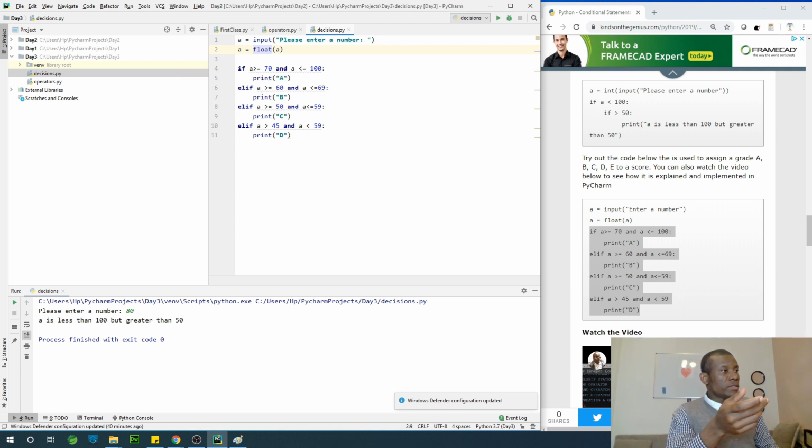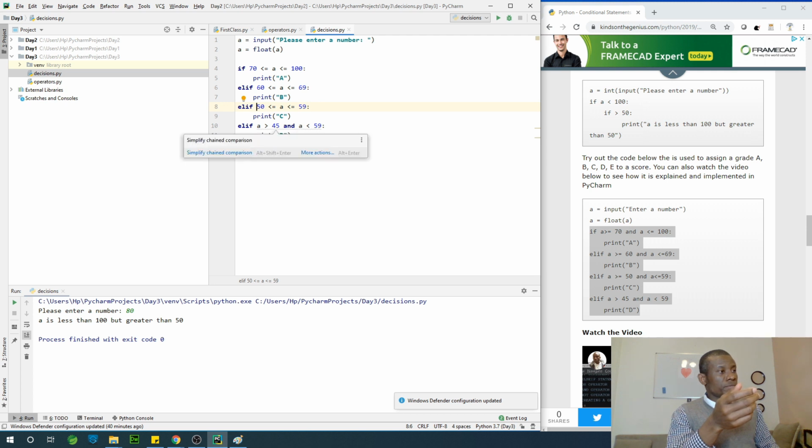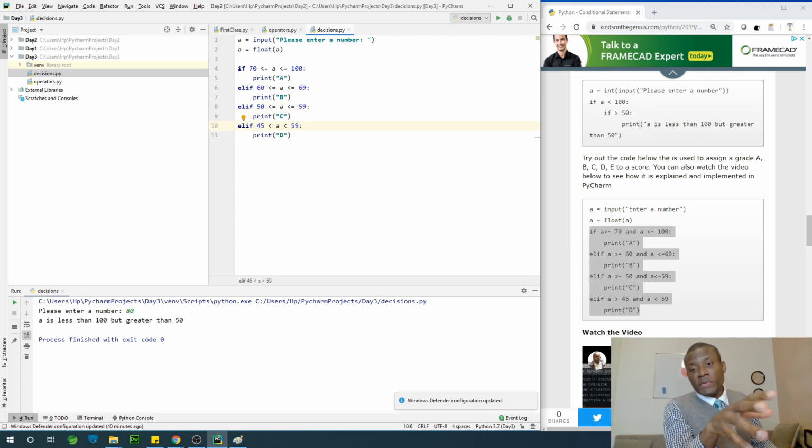So I'm going to say, just give me a second. So simplify, and also simplify. Alright, so we've simplified everything. So if A is between 70 and 100, we print out A. If A is between 60 and 69, we'll print out B, and so on and so forth all the way down. So this is a simple grade sheet we've developed.